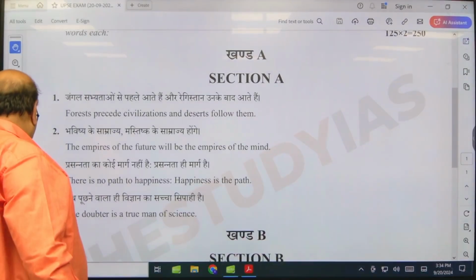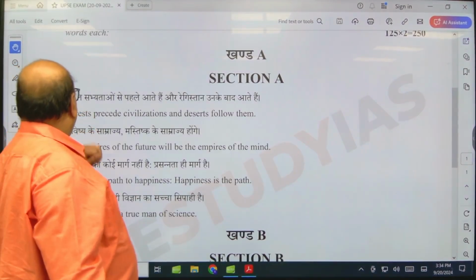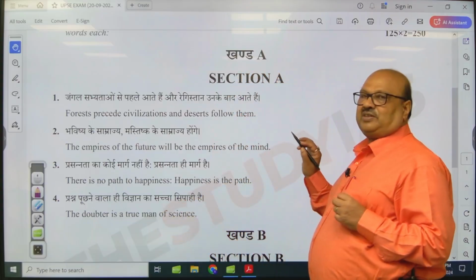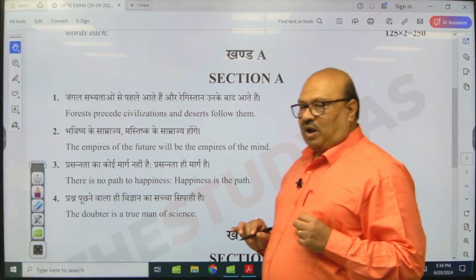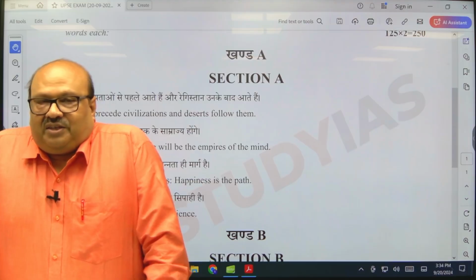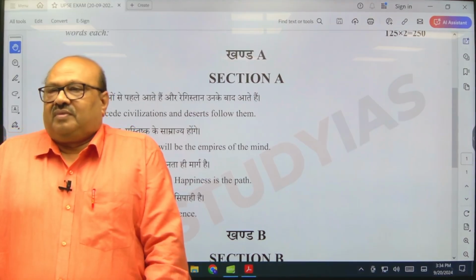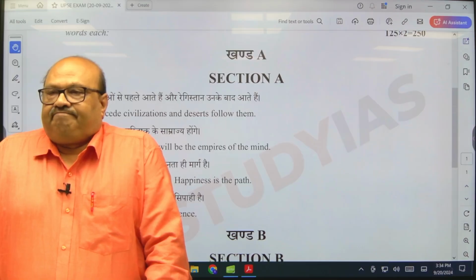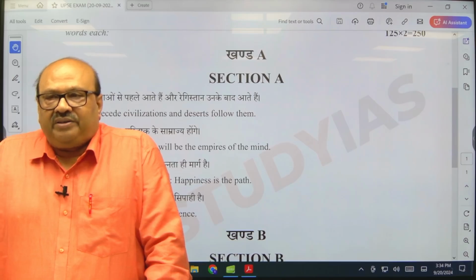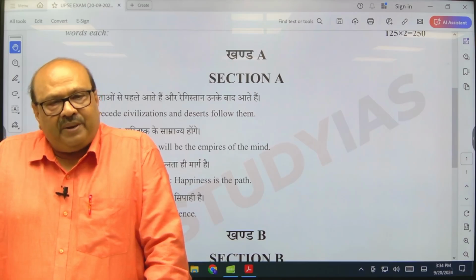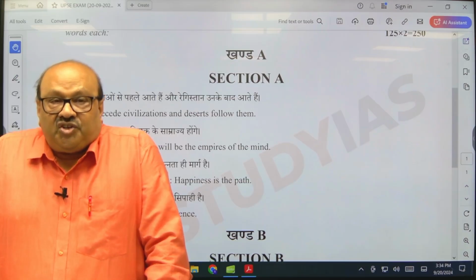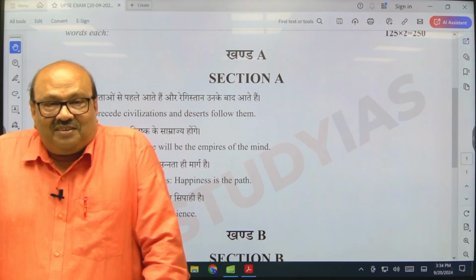Let's go back to the question. Forests precede civilizations and deserts follow them. So what do you think is the tone? Is the question critical of the developments that have happened after the advent of civilization, right?